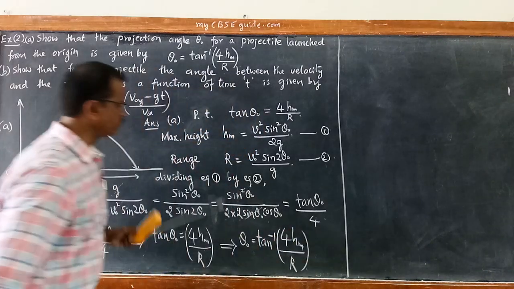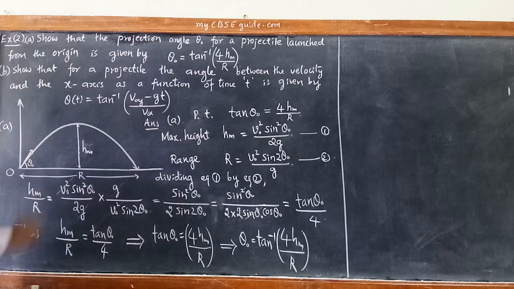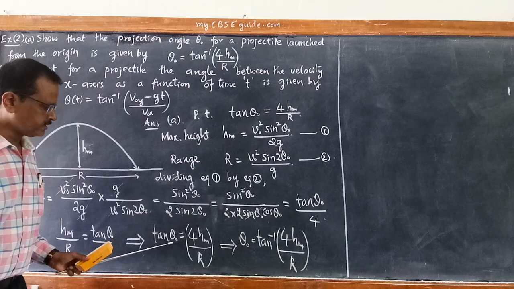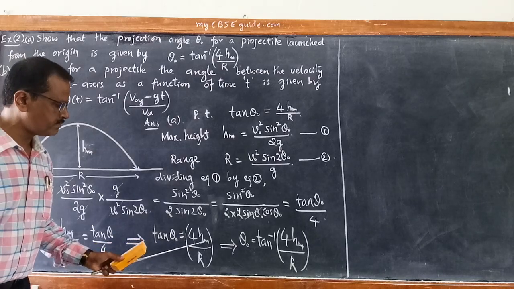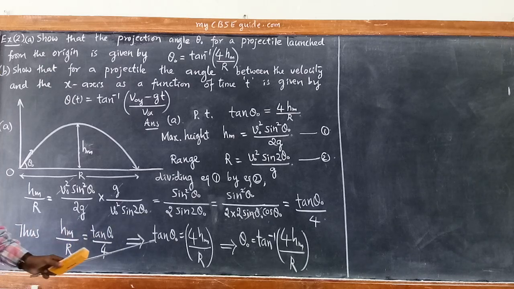So it is purely mathematical. The meaning of this problem is, if you are given the maximum height and the range, you can find out the angle of projection from the origin. So tan theta naught is equal to 4 times maximum height divided by range, 4 H m divided by range R. So this is the first part.